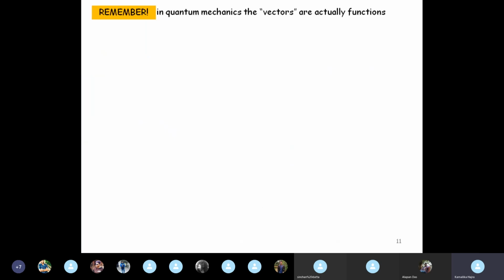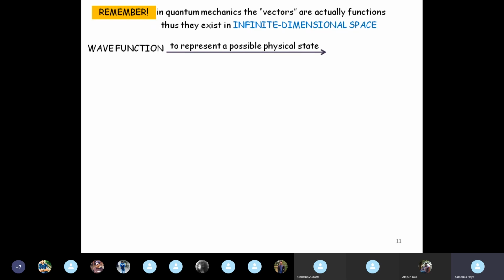What we have to remember now is that in quantum mechanics, the vectors are not really vectors. They are actually functions representing the state of a system. And so they are continuous. They are not discrete. And therefore they exist in the infinite dimensional space, which in fact does not make our life very difficult, because a wave function, in order to represent a possible physical state, has to be normalized.